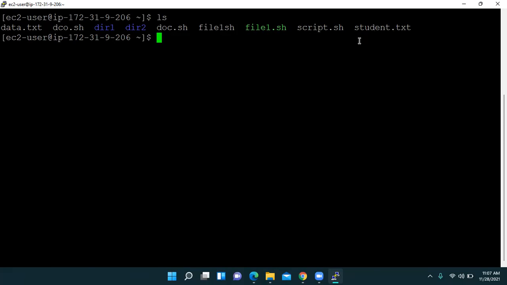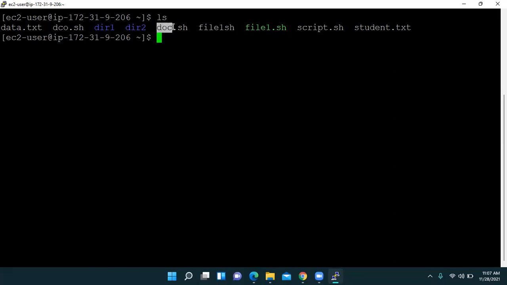So here we have some files and folders. Folders always appear in blue, and files appear in white. And friends, sometimes an sh file appears in green. Now here we are not showing, see, this is also an sh file.